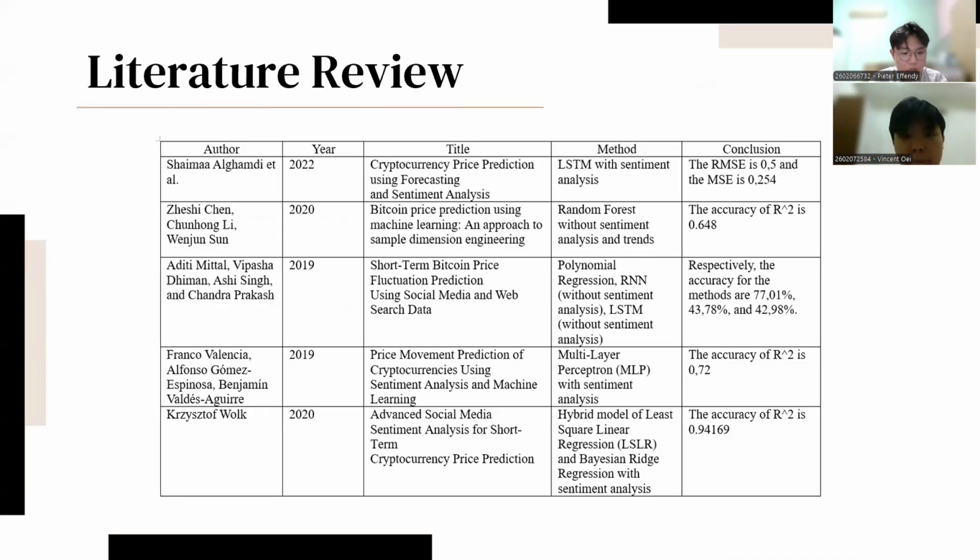Here you can see some of the literature that we review in our paper. There are those who use algorithms without using sentiment analysis or trend, such as random forest, RNN, and LSTM. And there are also those who use it. We choose these papers first if they are Scopus papers, so they're peer-reviewed, and if they use machine learning or deep learning algorithms to predict Bitcoin price, whether combined with sentiment analysis or trends or not.